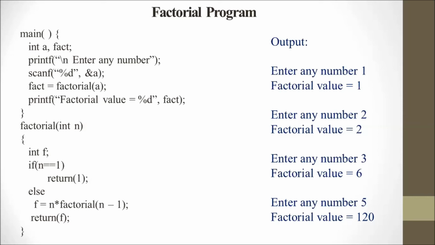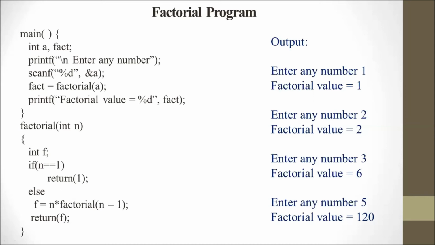The next time n becomes 1, so the if condition is true, so the factorial calculation stops and the whole result is evaluated and transferred to the main function. So this program calculates the factorial of the given number. I think you understand the concept of the factorial program.